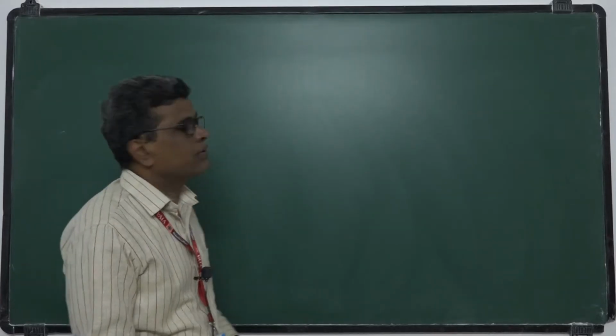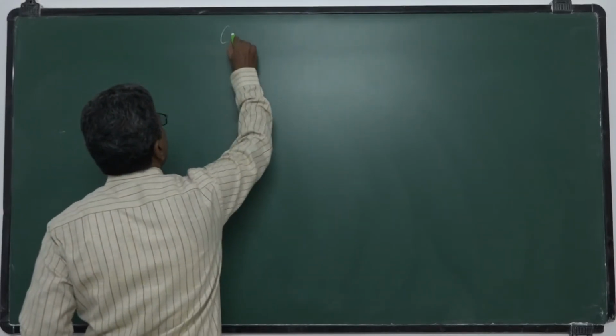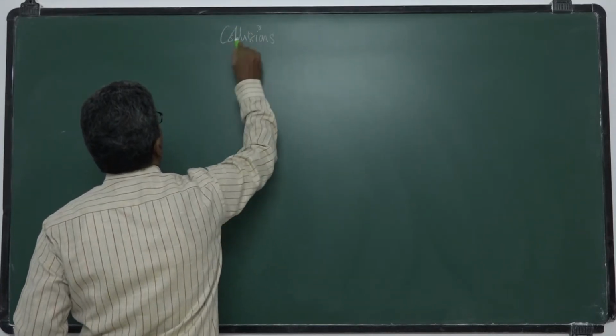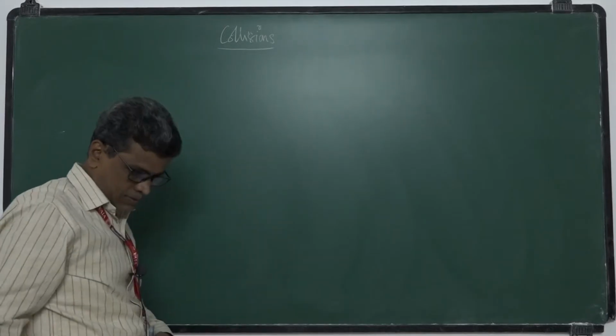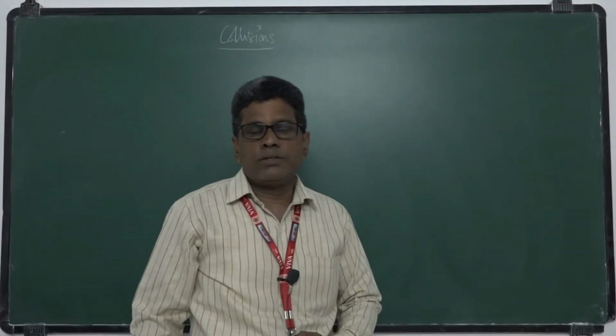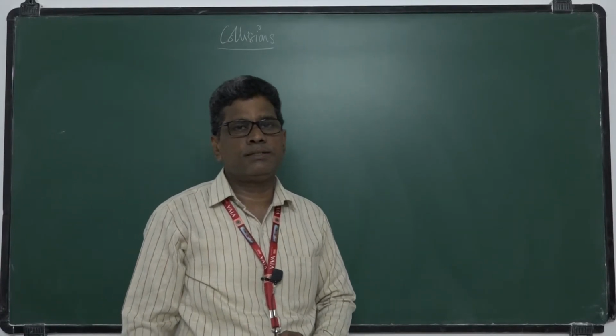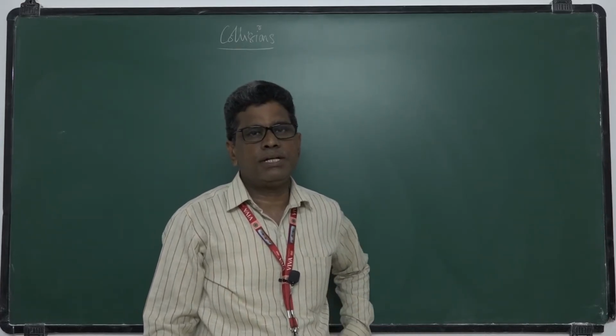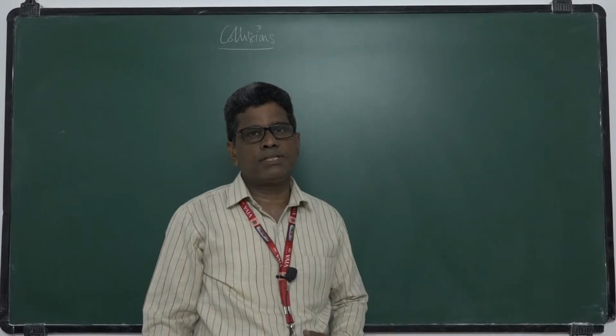Okay, so I started collisions. In the last class we learned these collisions are of two types: elastic collisions and inelastic collisions.